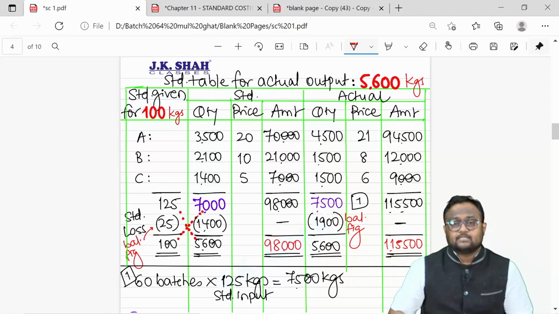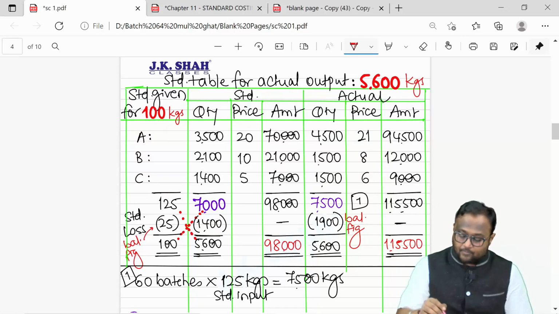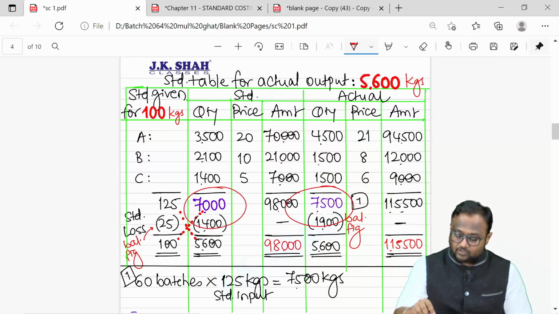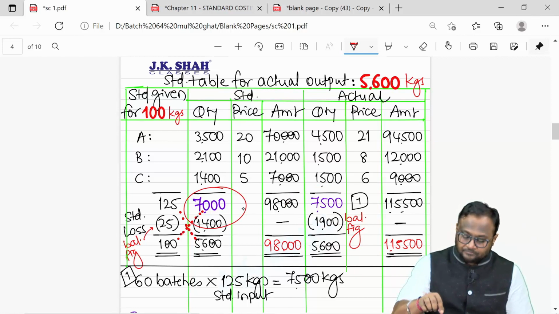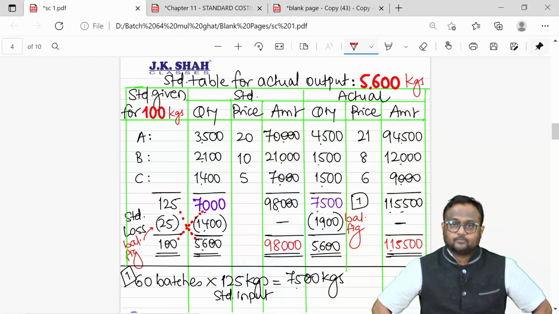I wanted standard price to be applied, but since I am not going for ABC breakup, I am going for 7,000 minus 7,500 as my input variation.